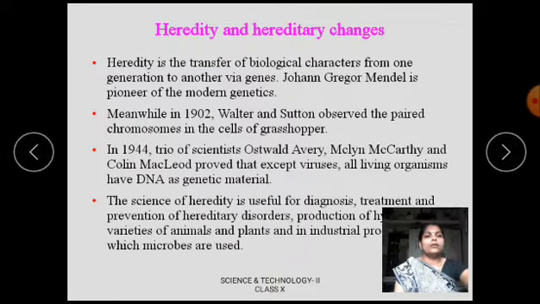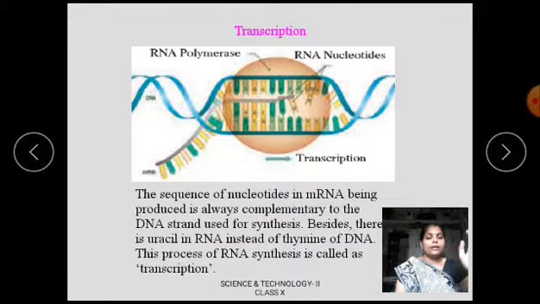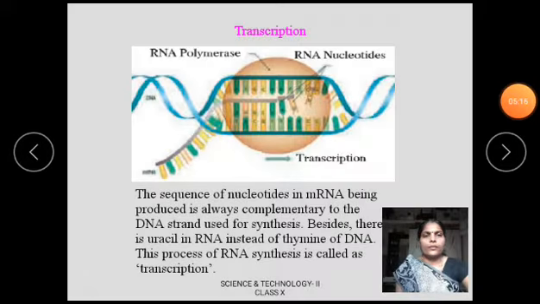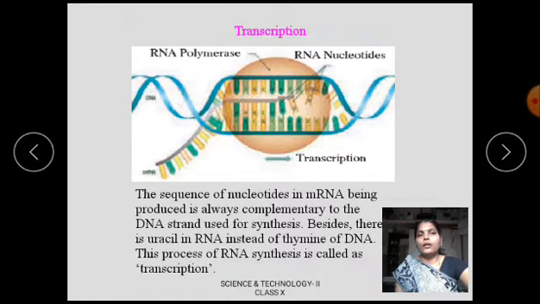Now we will start with what is meant by transcription, translation and translocation. Before starting, we have to recall the structure of DNA, which we studied in 9th standard, and the various types of RNA. The DNA molecule is a double helix structure. Two strands are there. Each strand of the helix is made up of nucleotides.